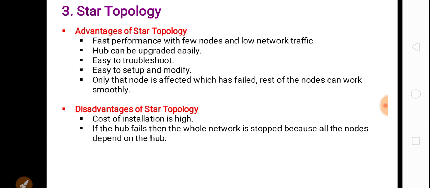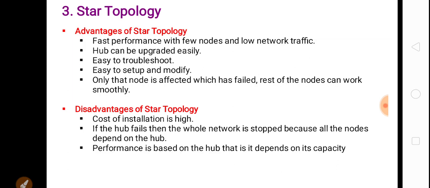In star topology, if our central controller or hub fails, then the whole network will stop working, because all the nodes send data to the hub.